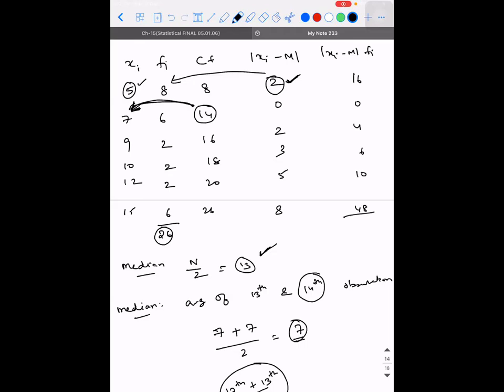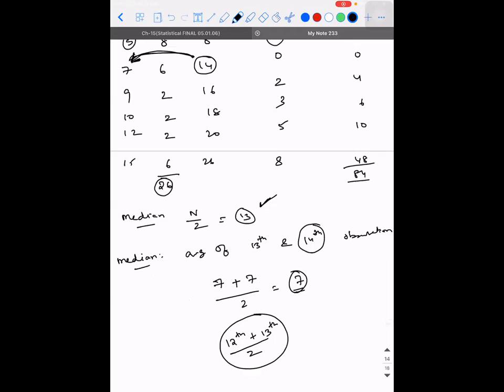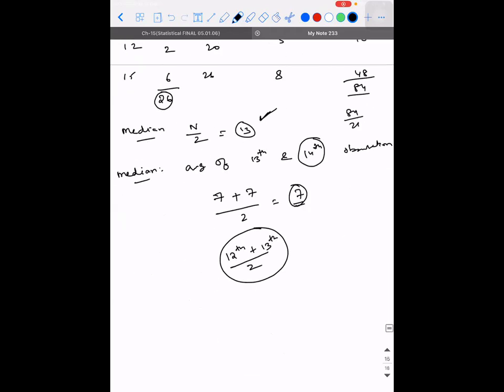How much is the total? 16 plus 4, 20, 20 plus 6, 26, 26 plus 10, 36, 36 plus 48, 84. So the answer should have been 84 divided by 26. What you're supposed to do is write the formula and write 84 by 26. That's the answer. Hope it makes sense.